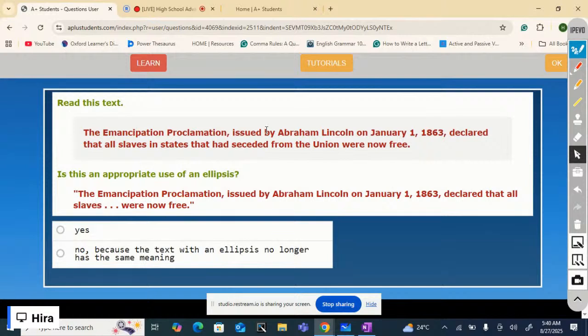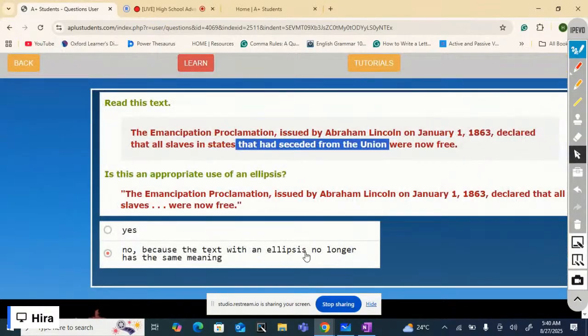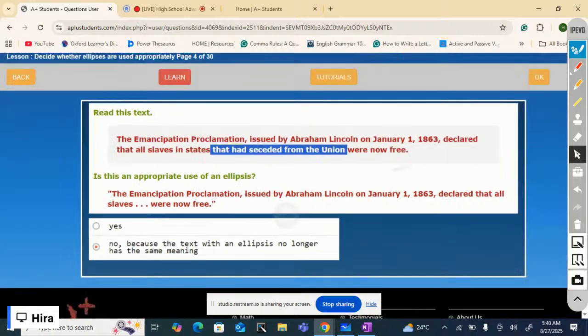If you look at the original text, Abraham Lincoln declared that all slaves in states that had seceded from the Union were now free. Not all the slaves were free. Those who seceded from the Union were now free. So, no, this is not an appropriate use of ellipsis because the text with an ellipsis no longer has the same meaning.